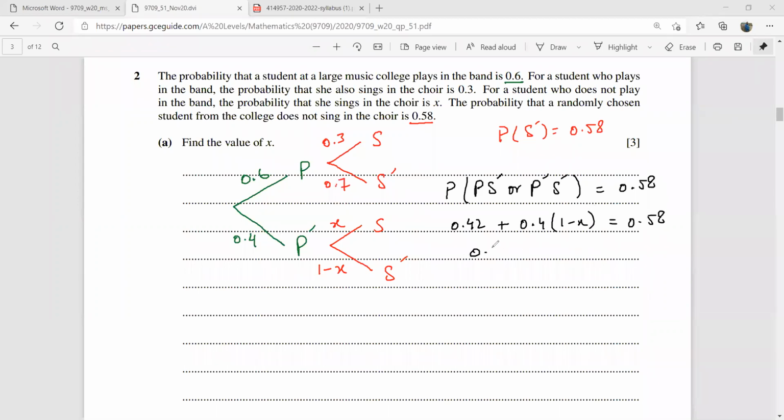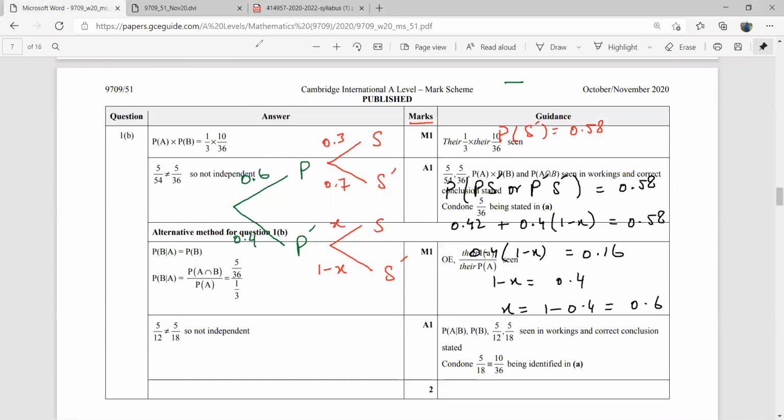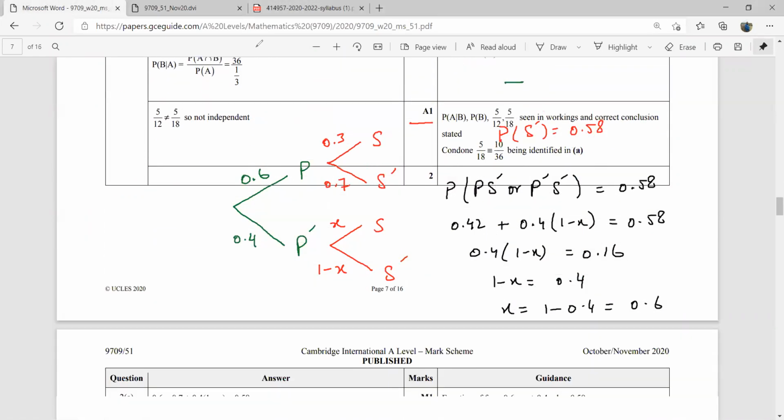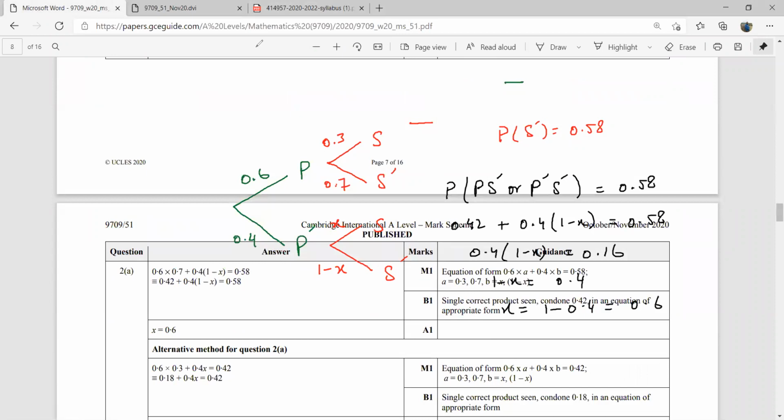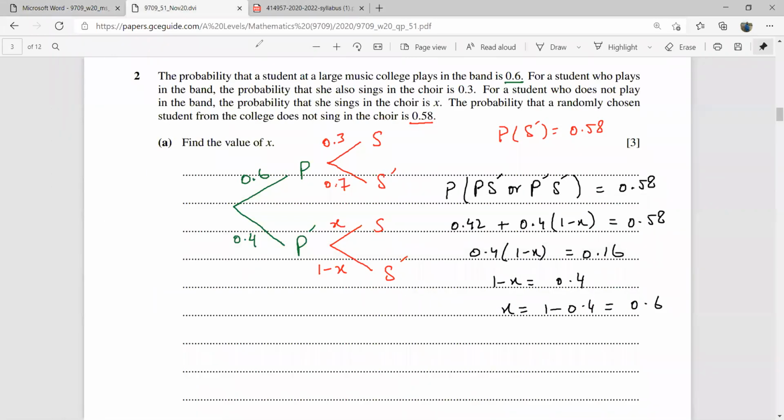Solve this equation carefully, don't make any silly mistake. 0.58 minus 0.42 is 0.16, then 1 minus x is 0.16 divided by 0.4, which is 0.4, and your x is 1 minus 0.4, that is 0.6. Quickly confirming the answer: yes, here x is 0.6. So this answer is correct.